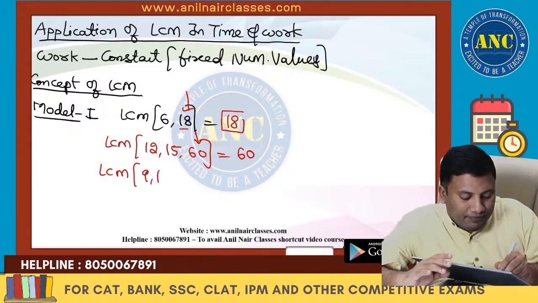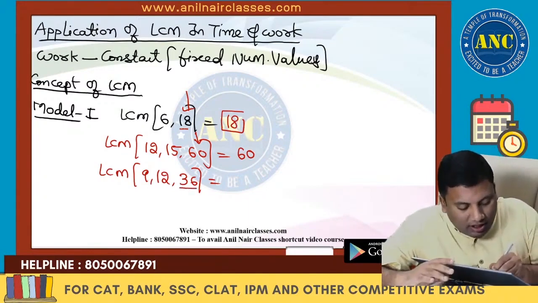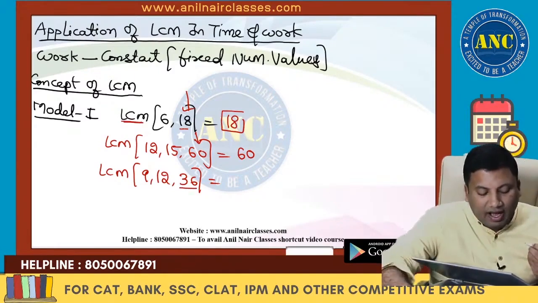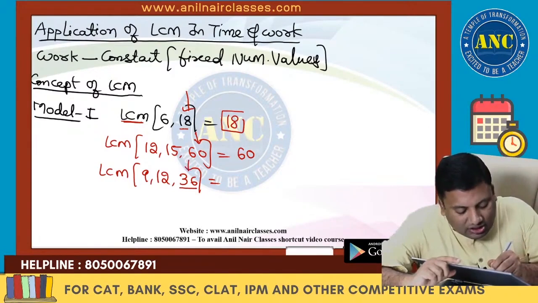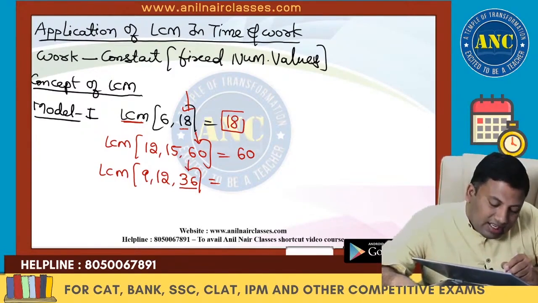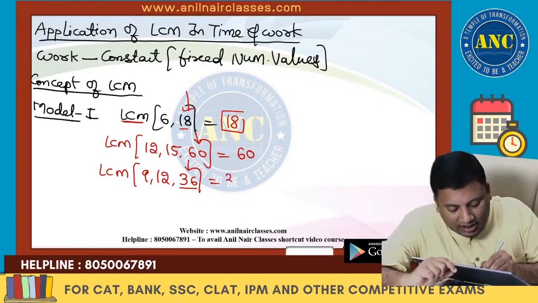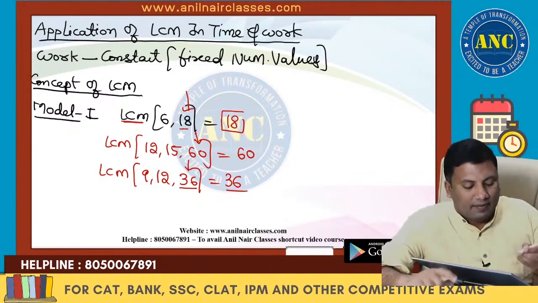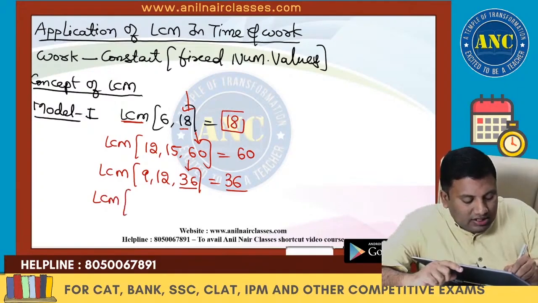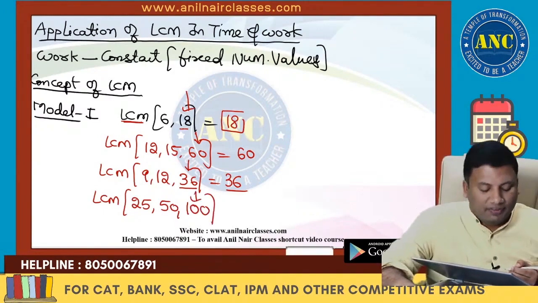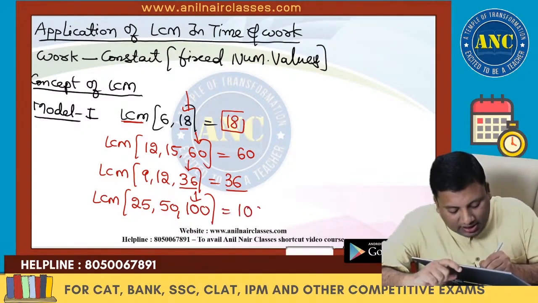A few more examples. 9, 12, 36. We want a multiple, and a multiple is definitely greater than or equal to the factor. Take the largest number, 36. Is 36 divisible by 9? Yes. Is 36 divisible by 12? Yes. So the answer is 36. One more example: LCM of 25, 50, 100. The largest number is 100. Is 100 a multiple of every other number? Yes. So the answer is 100.